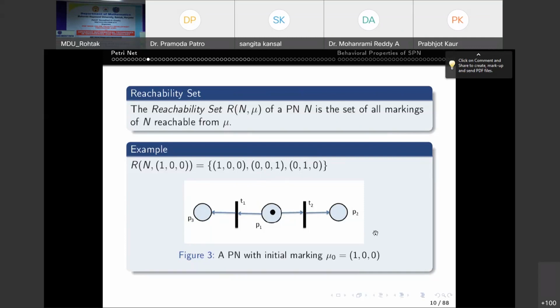When T1 fires, P3 receives one token, and after that no transition is enabled, right? Because T1 and T2 are enabled only when the input place receives at least one token. So this is not the case; now they are not enabled. Similarly, if T2 fires, again T1 and T2 are not enabled. So ultimately, these three markings will be in the reachability set of this particular PetriNet.